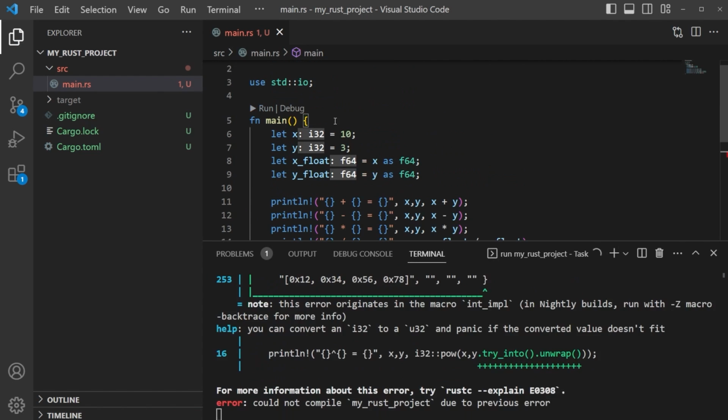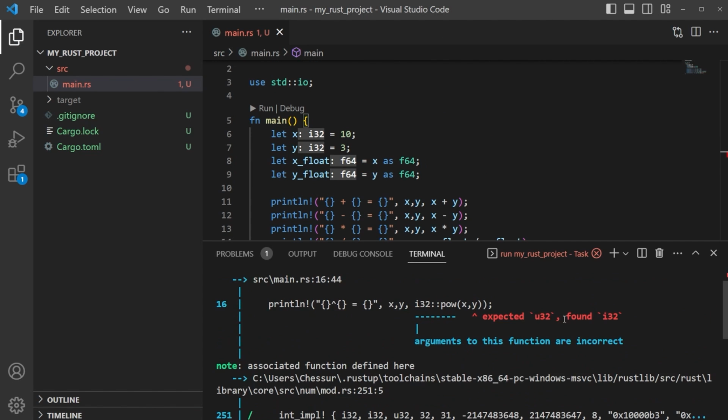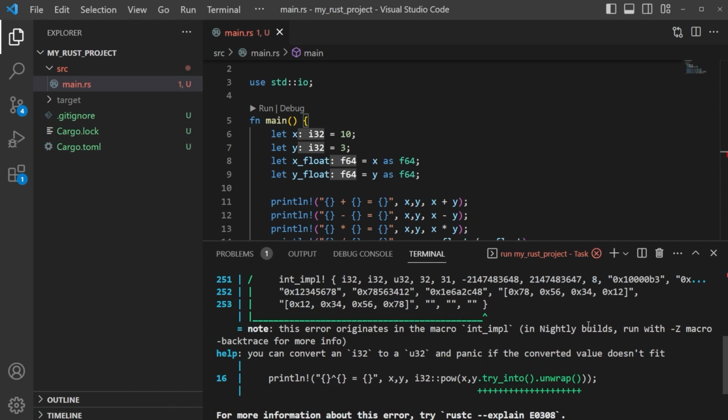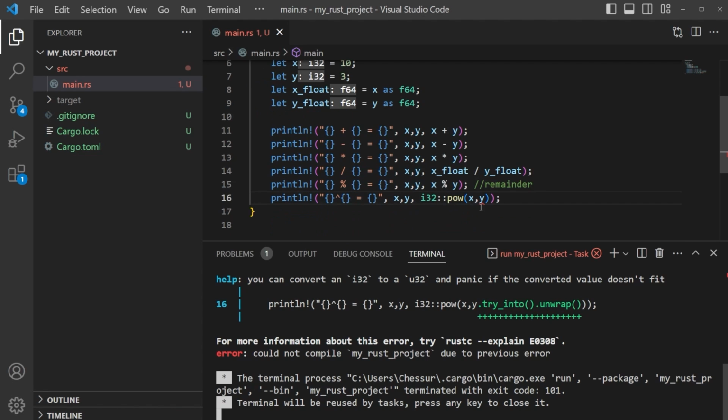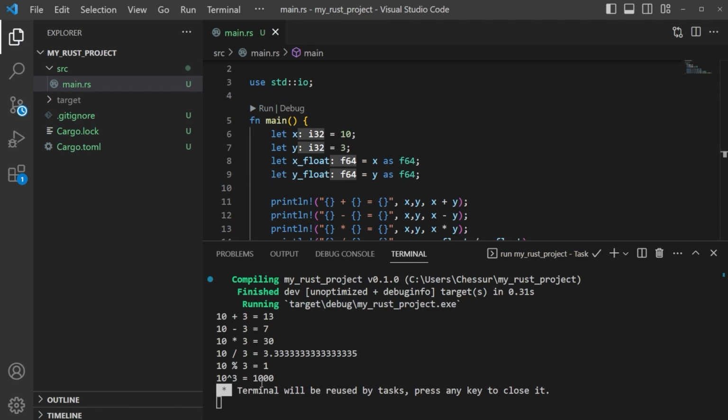You see we have an error here, and the error is saying that it's expecting an unsigned integer and it found a signed integer. So we can convert this if we want to. We can actually try what it's telling us here with try_into unwrap and see if that works. Let's just do a little bit of error troubleshooting here. We do this, save it, see if it actually works for us. Run it, and we get 1,000. 10 times 10 is 100, times 10 is 1,000.